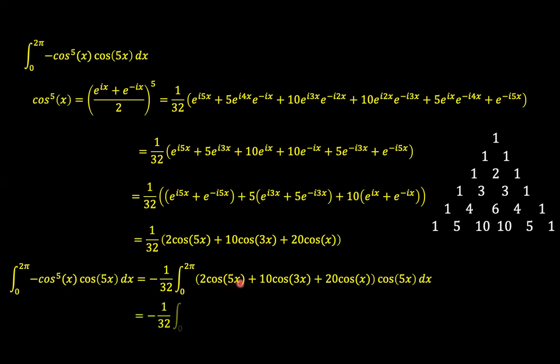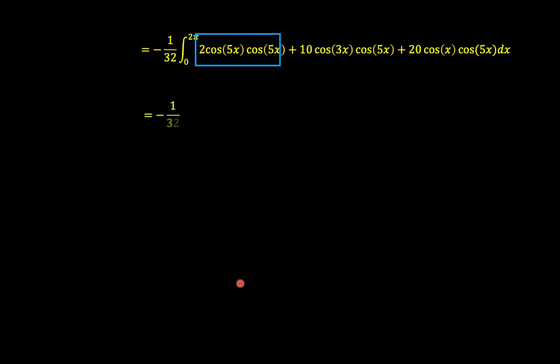Such that we do have the difference of 5x and 5x is 0, so that leaves us with a 1. And that's why I have highlighted this integral as what we're going to focus on, and that is now 1 over 32, the integral of 2 cosine 5x and cosine 5x, and then 2 comes, we can pull 2 out,